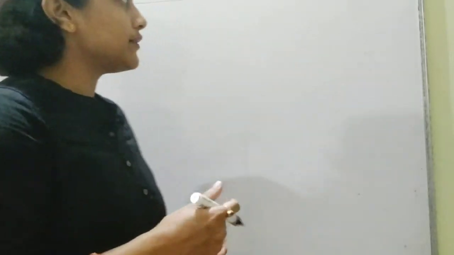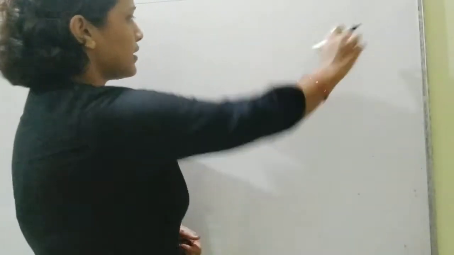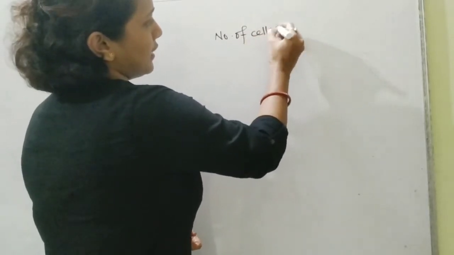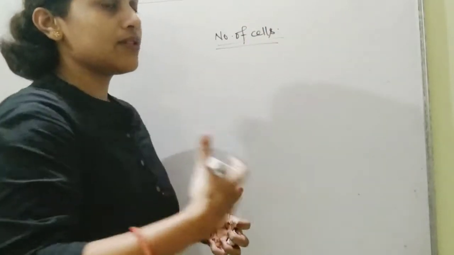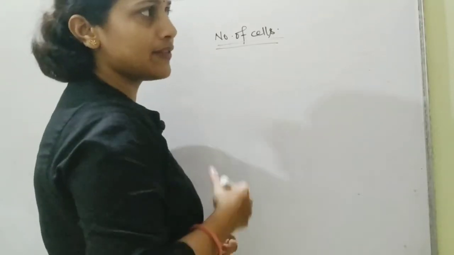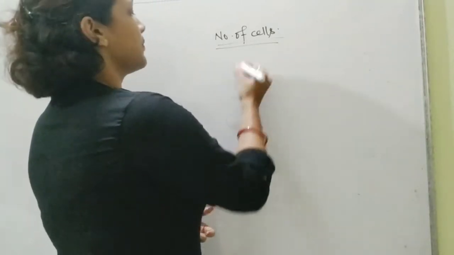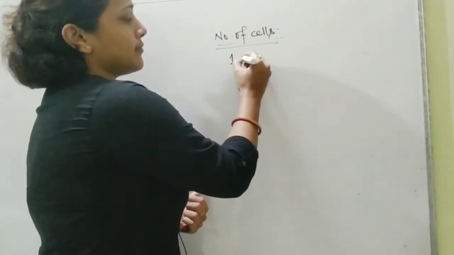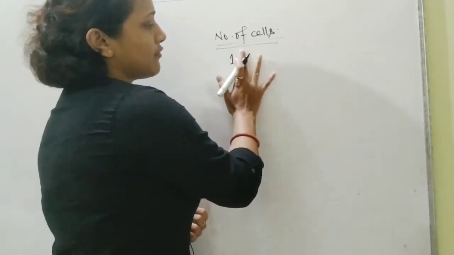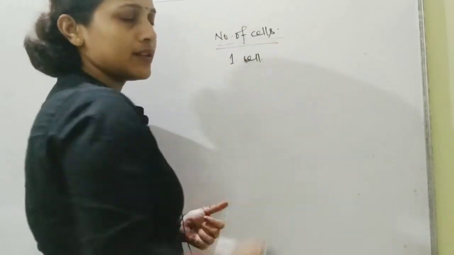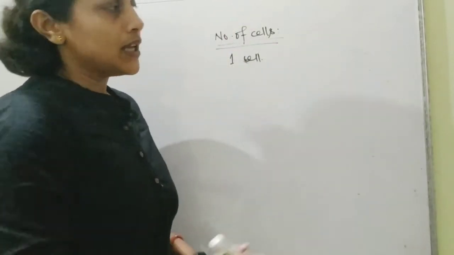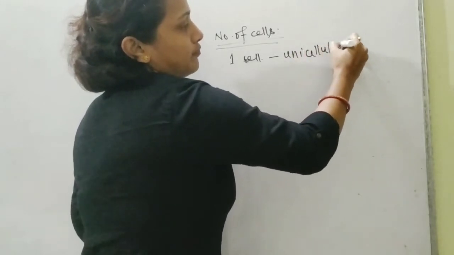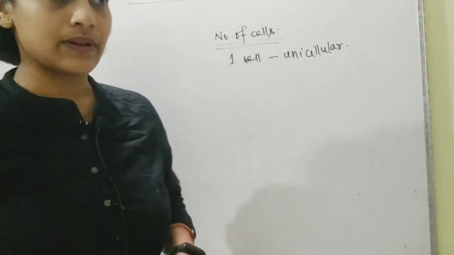Now let me proceed with the simplest part, that is about the number of cells and what sort of terminology we use for them, the various examples of that case. Now when we talk about an organism in which there is only one single cell, that sort of organism is called unicellular. Okay, it is called unicellular.